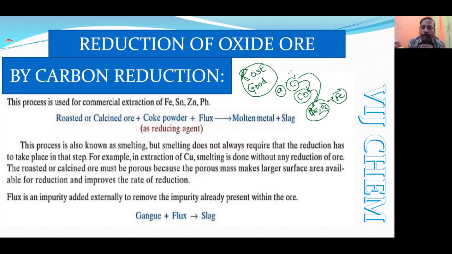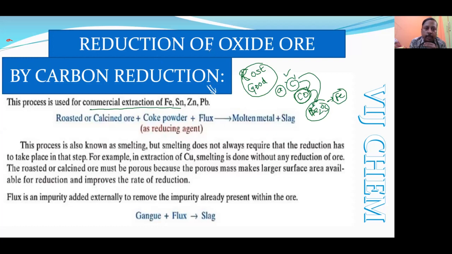So if they ask which reducing agent is added, then you will write carbon. If they ask which reducing agent is utilized, then carbon monoxide. Okay, so that I will also be emphasizing wherever it is required. So, the process used for the commercial extraction of iron. This will be a more than one correct answer question, where carbon is used as a reducing agent.